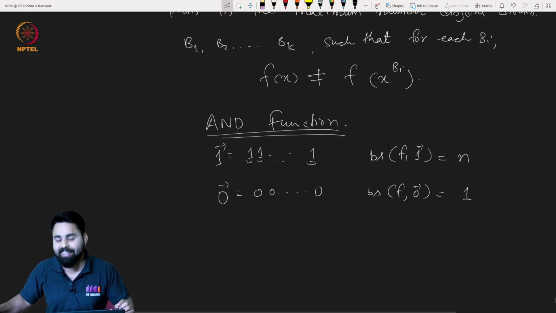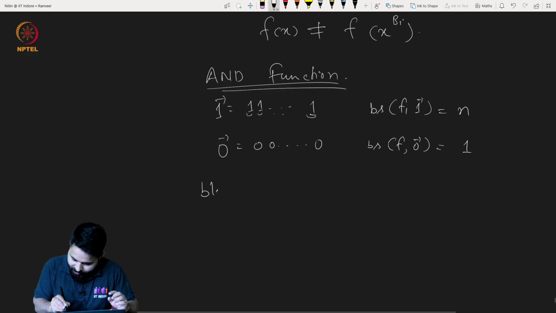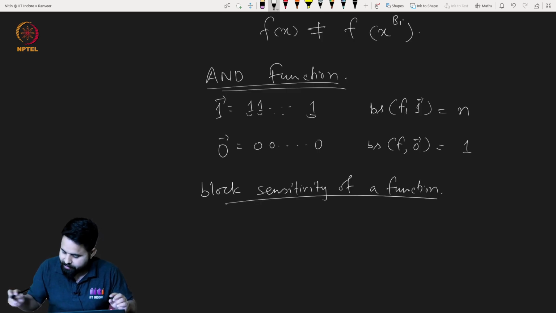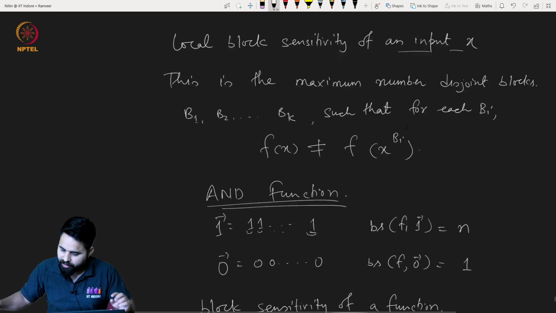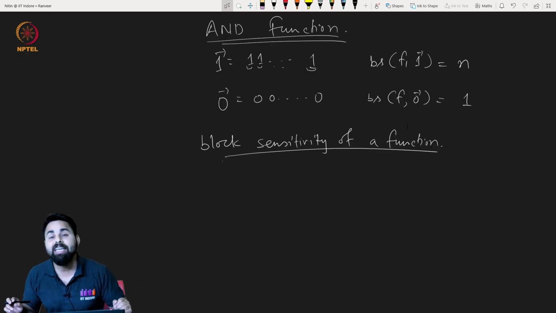Now let us define what we mean by the block sensitivity of a Boolean function. Very good. It is like what we have defined for sensitivity.